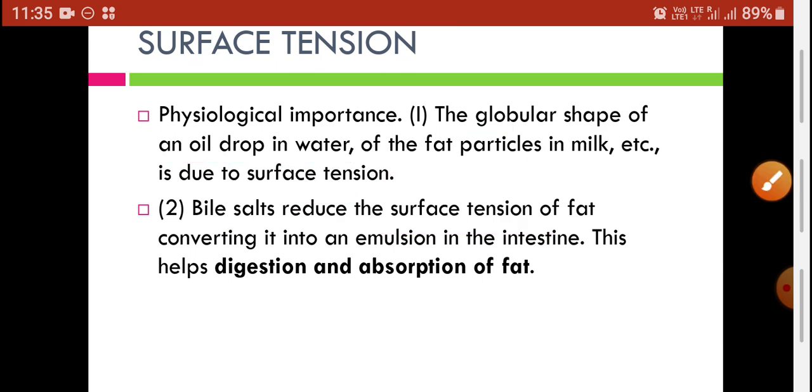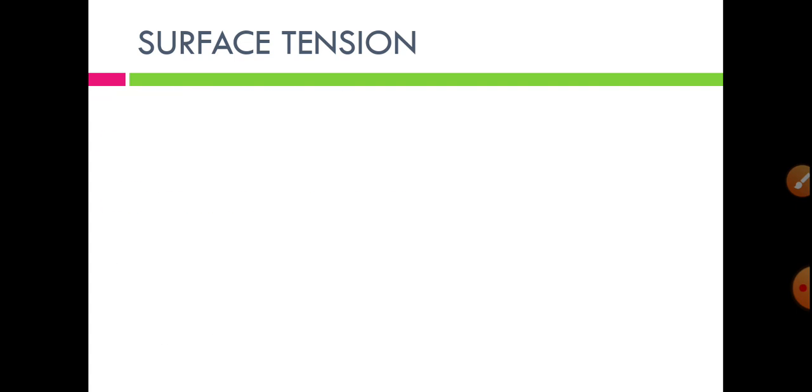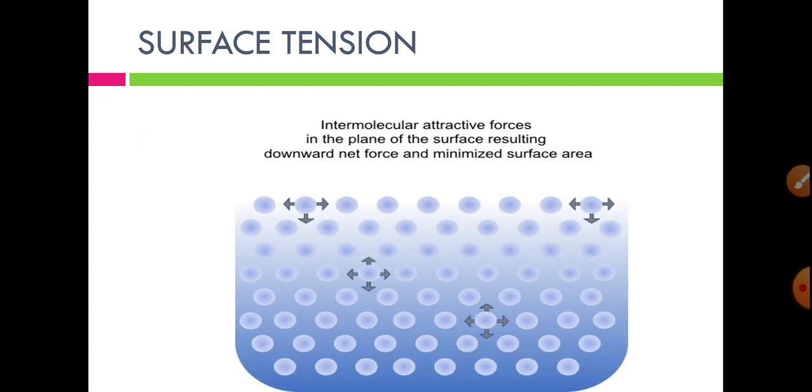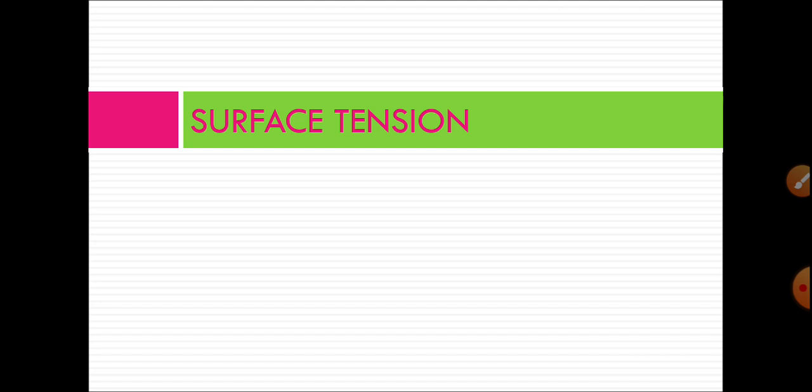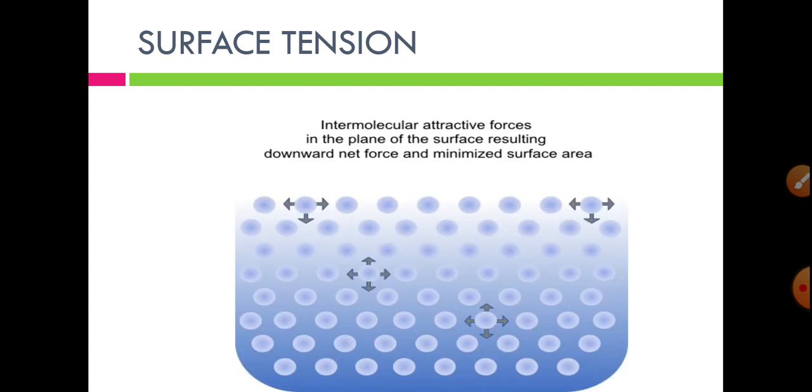Before concluding today's lecture, a short recap on surface tension. For the recap, we go to our first slide. Surface tension is the manifestation of attracting forces between atoms or molecules.